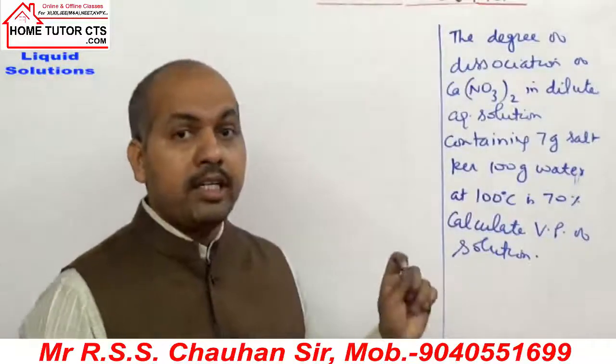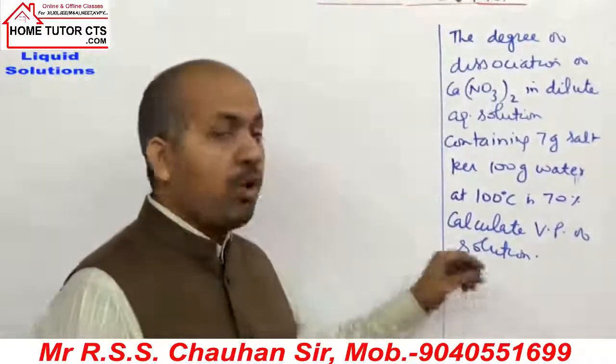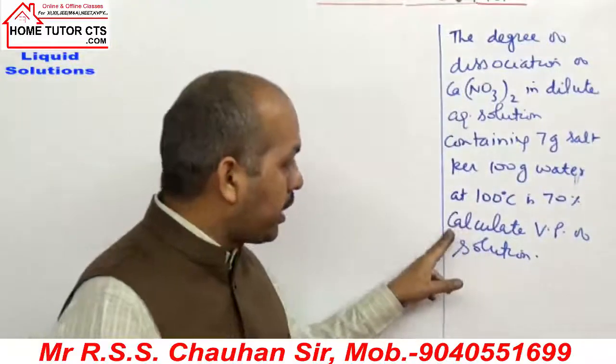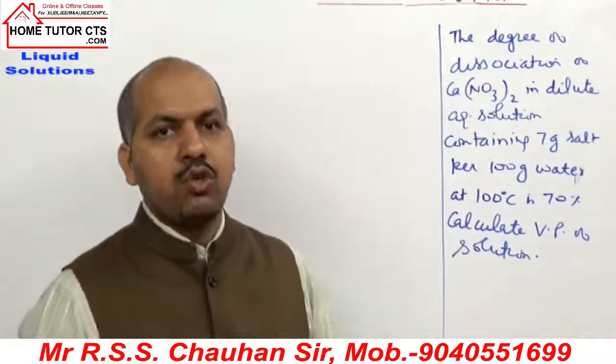Full stop. Calculate the vapor pressure of the solution.